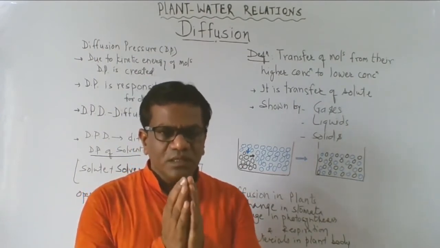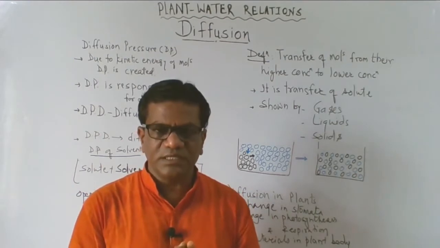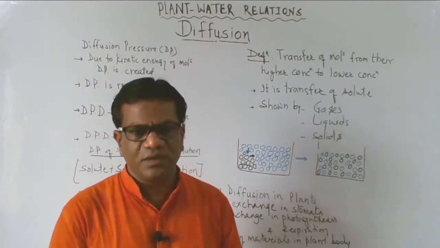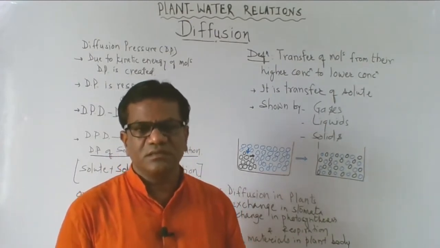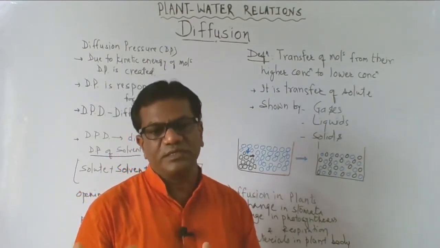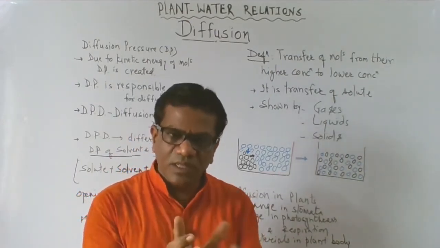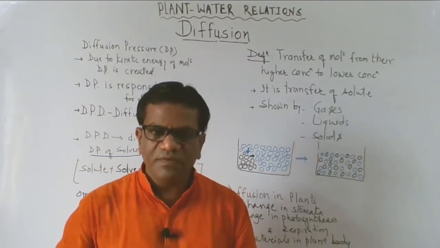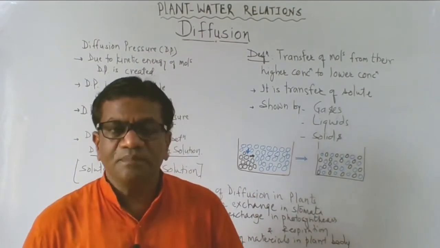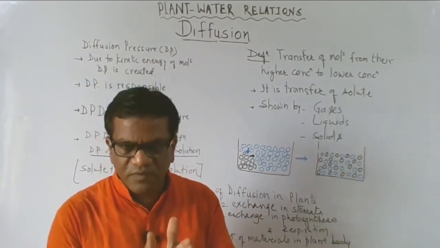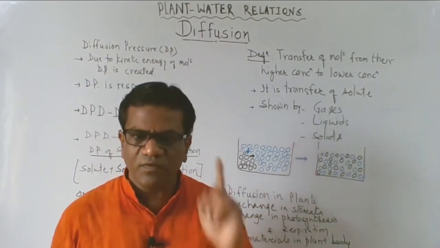So cell to cell transfer of the materials is necessary, and these materials diffuse out from one cell to another cell. From one leaf cell to another cell they diffuse, and in the same way they pass from one cell to another cell in the phloem also.